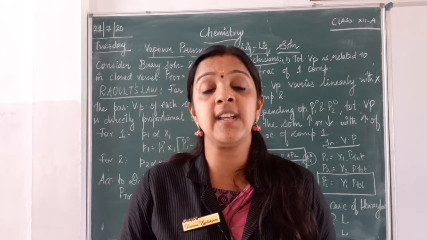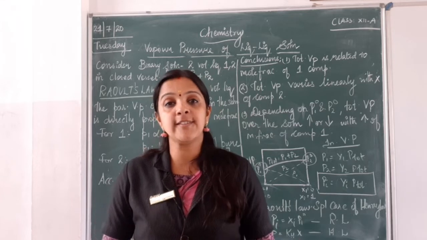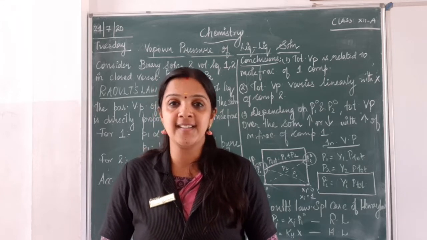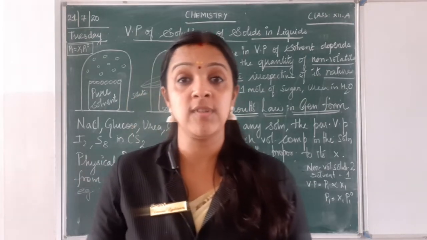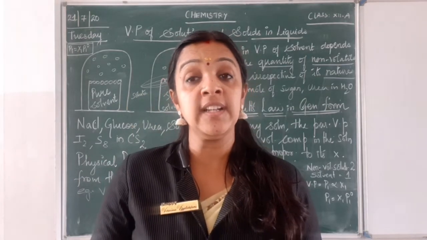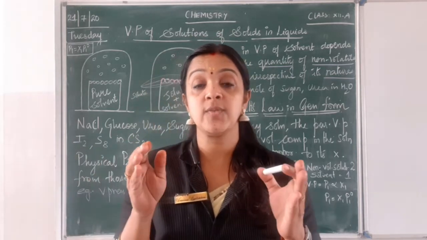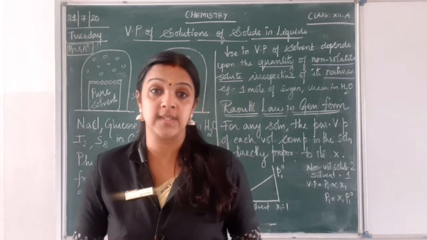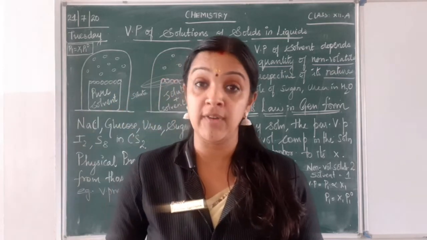Now we will be studying about vapor pressure of solid in liquid solution and also about ideal and non-ideal solutions. Children, we were seeing about Raoult's law, and in Raoult's law we were seeing about binary solutions, that is, where we have two volatile liquids. The volatile liquids both can be evaporated.